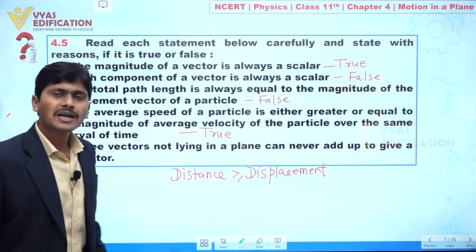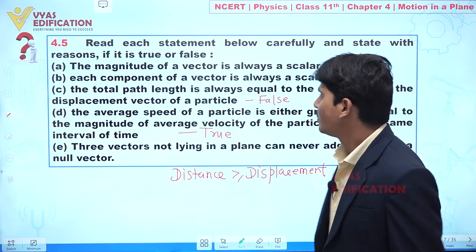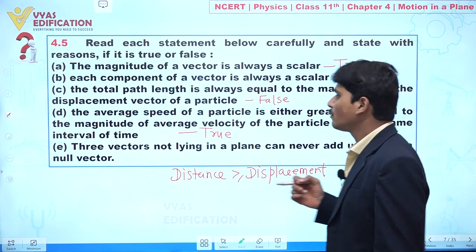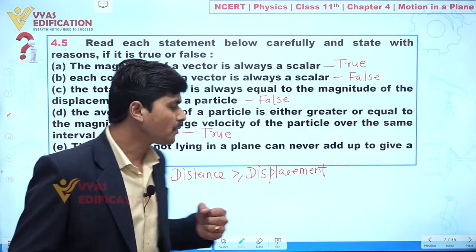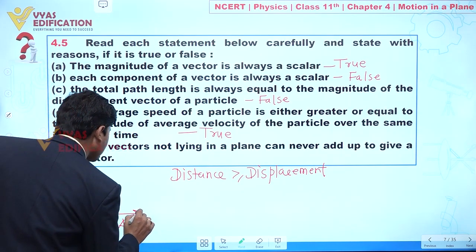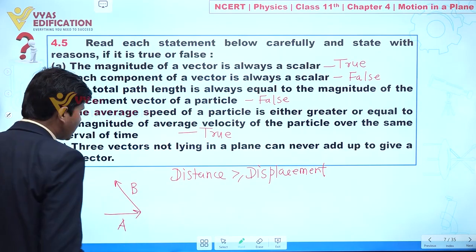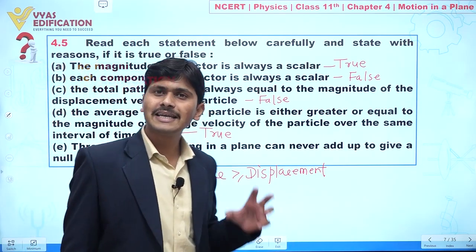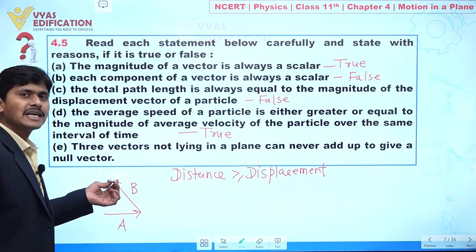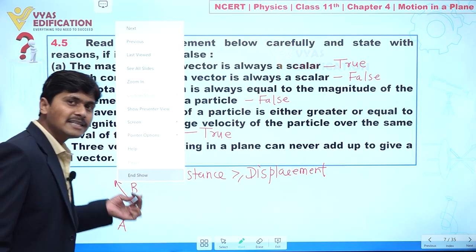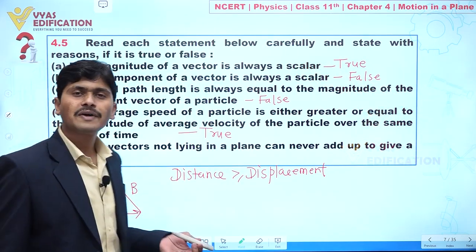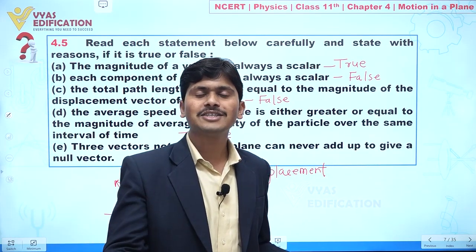Clear? Now we are going to discuss the last statement. In this statement: three vectors not lying in a plane can never add up to give a null vector. Definitely. Let's suppose here we have a vector A, and here we have a vector B. Now let's suppose these two vectors lie in the same plane, but here we have a third vector like this that is out of this screen. At that time if we add all these three vectors, definitely the net vector addition will not be 0.